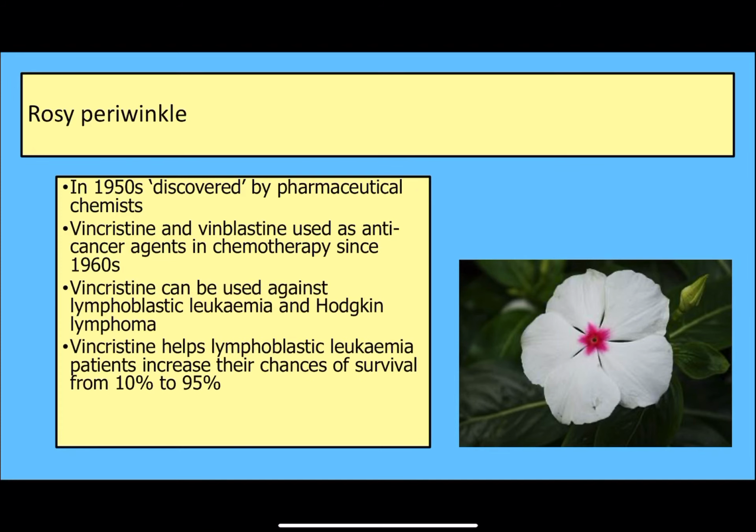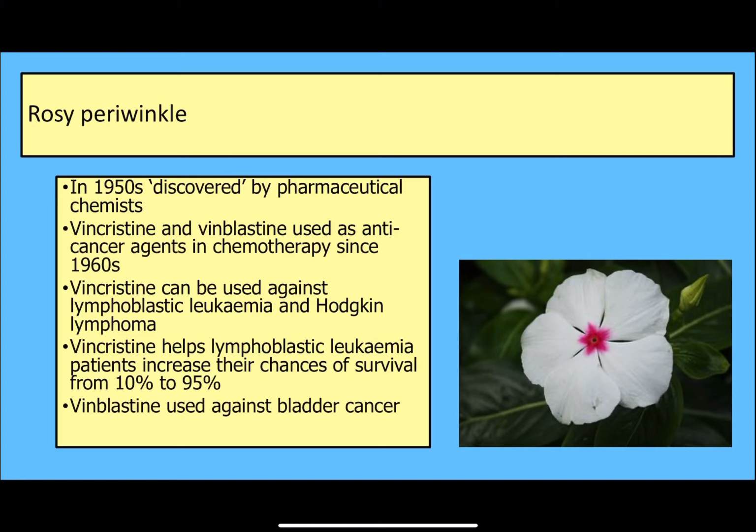We're looking at patients who had a 10% survival chance going up to 95% survival using vincristine, which originates from the Rosy Periwinkle. That demonstrates just how important these sorts of plants and discoveries are, and how valuable similar discoveries could be in the future. And we'll look at how those discoveries are being put at risk through processes like deforestation, which are damaging the habitats of plants like this, which we may not yet have discovered all of the uses of.